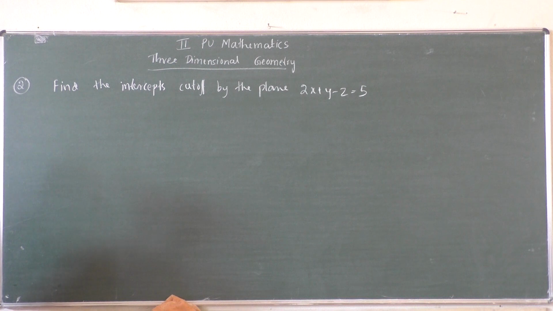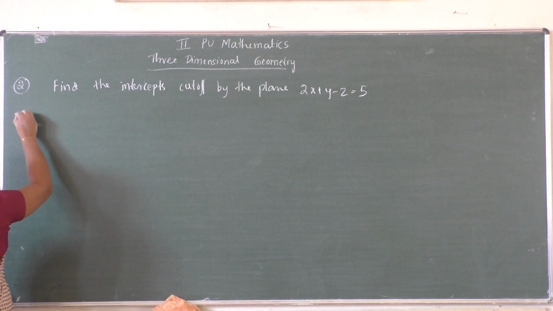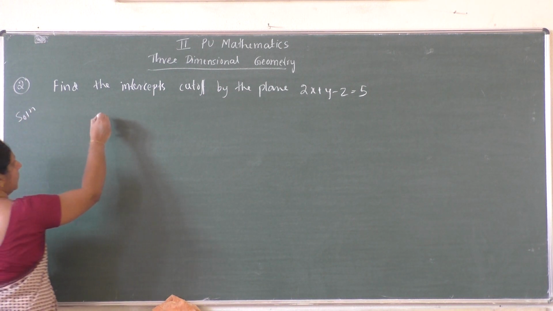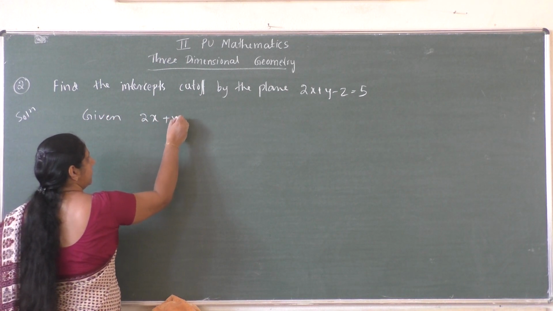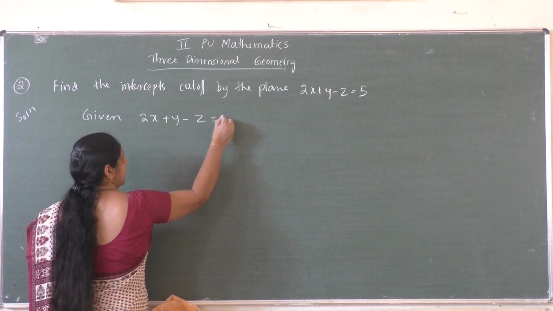So the equation of the plane is given. You have to find what is the x intercept, what is the y intercept, as well as what is the z intercept. So the equation given is 2x plus y minus z equal to 5.